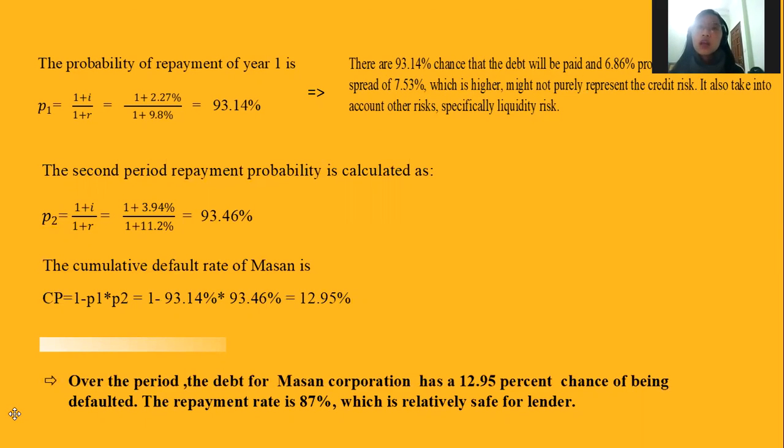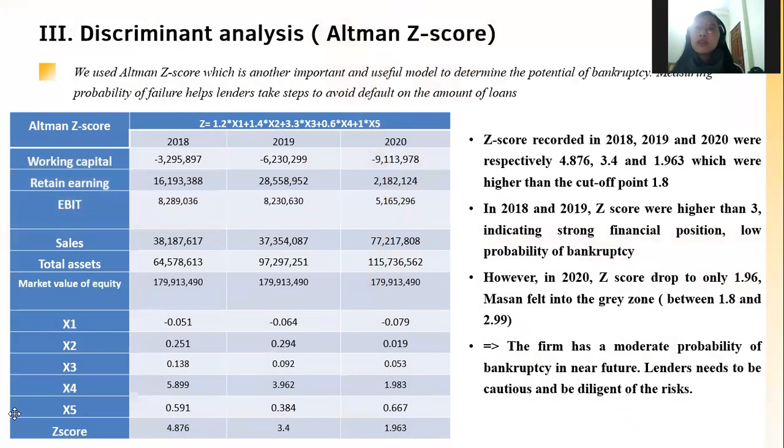because it also takes into account another risk, specifically liquidity risk. The second period repayment probability is 93.46%, and the cumulative default rate of MASAN is 12.95%. Over the periods, the debt from MASAN Corporation has a 12.95% chance of being defaulted. The repayment rate is 87%, which is quite high and relatively safe for the lenders.